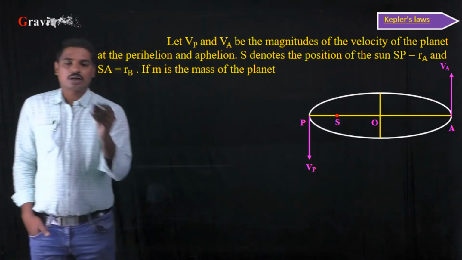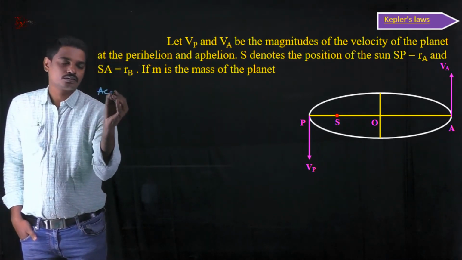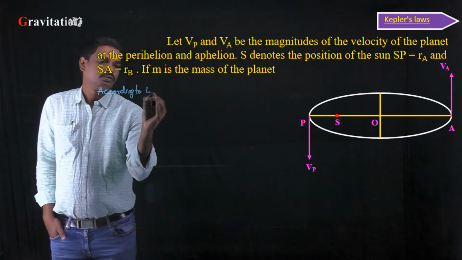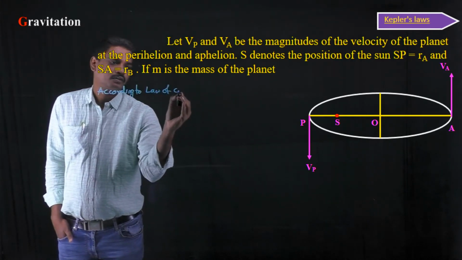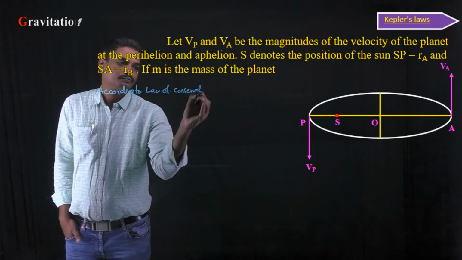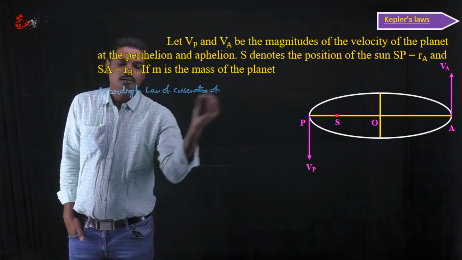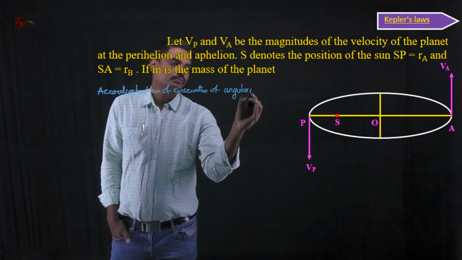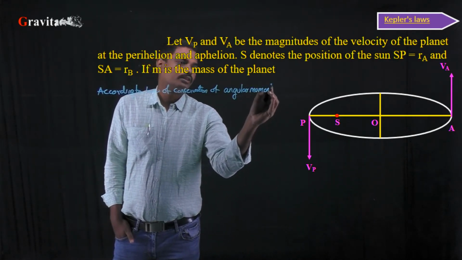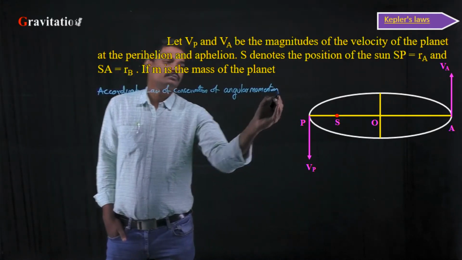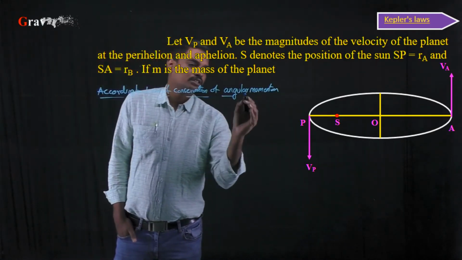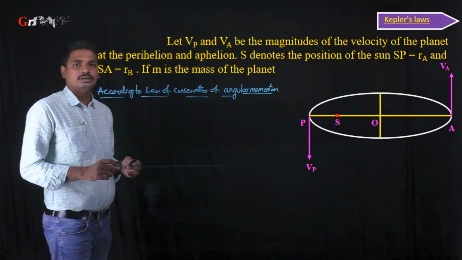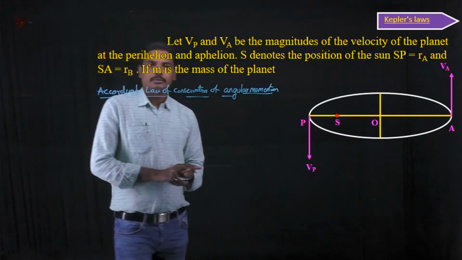Okay, now according to the law of conservation of angular momentum. So what is the statement of the law of conservation of angular momentum? If there is no external torque acting on the system, then the total angular momentum remains constant.